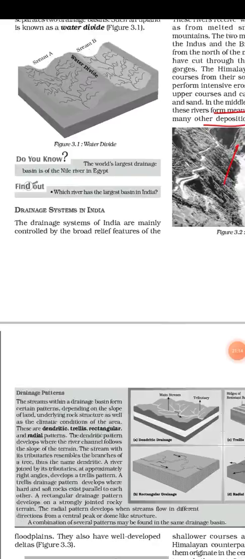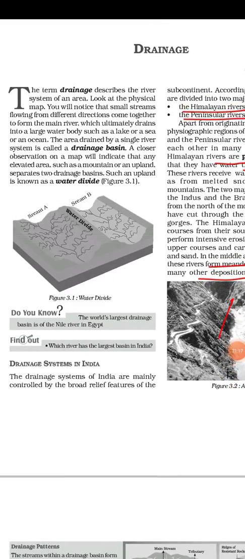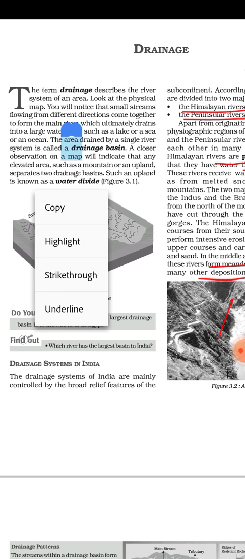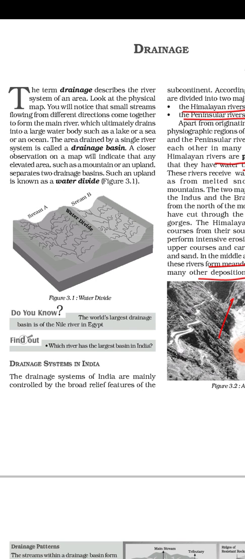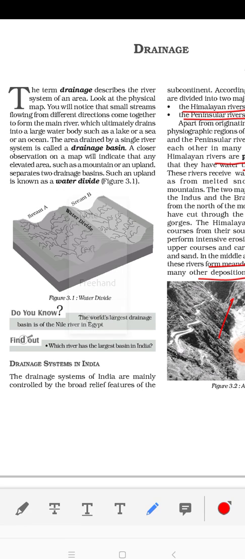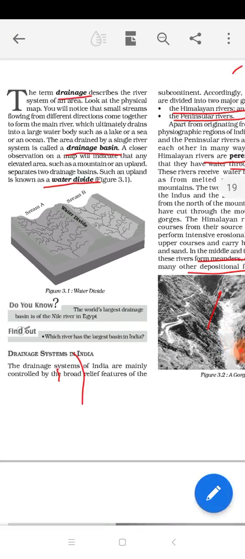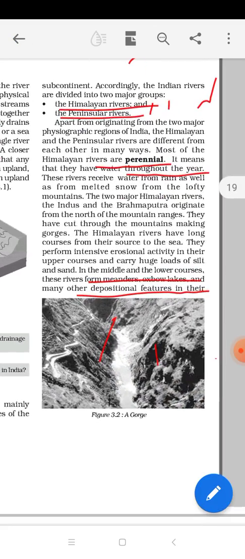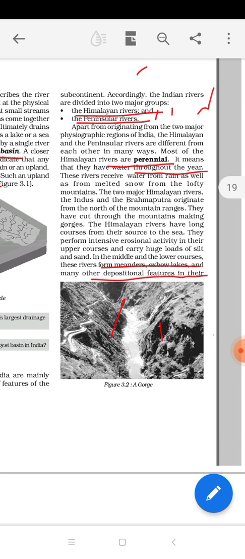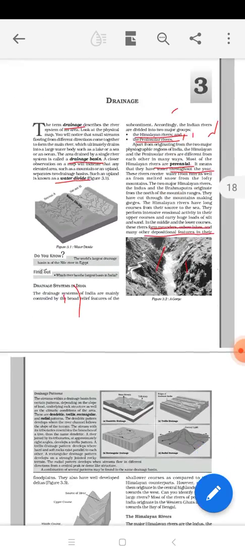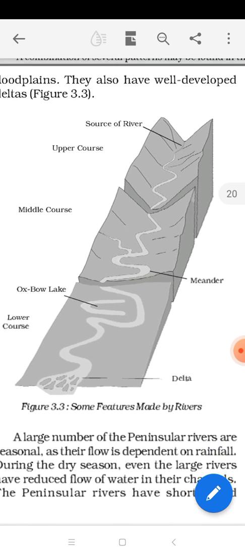So today we discussed what is drainage, what is water divide, and the first drainage basin. Okay, we discussed the categories of Indian rivers, that is Himalayan rivers and peninsular rivers. And as you know, Himalayan rivers means perennial rivers, and peninsular rivers means non-perennial rivers. As well as, we also discussed the three courses of rivers.